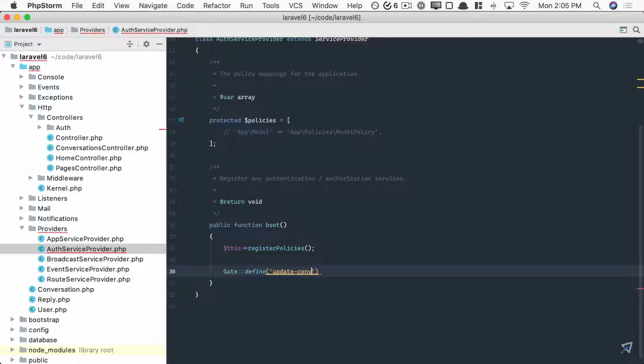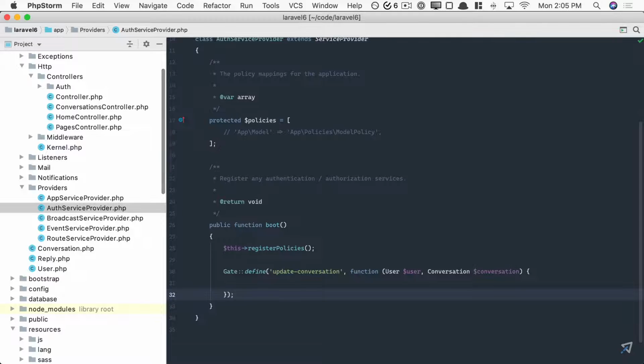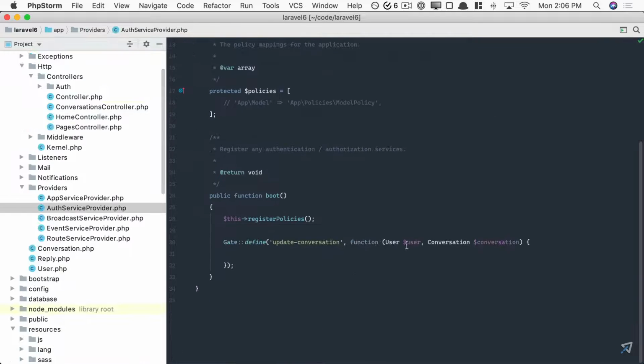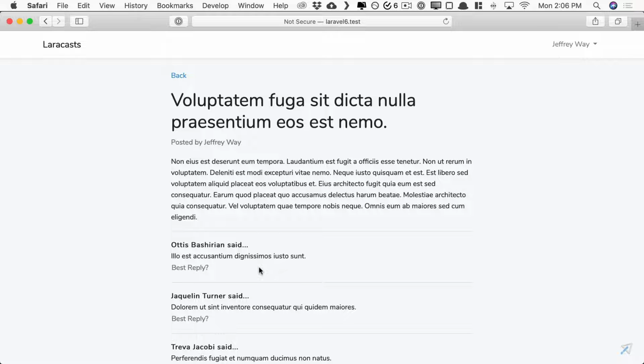And we called it update conversation. Okay, so this is going to accept the current authenticated user. And we did pass through the conversation in our example, didn't we? And real quick, just to refresh your memory, we passed through a conversation, so we accept that right here. Okay, so now if I just return true, again, equally unhelpful, if I switch back, anyone can now see it.